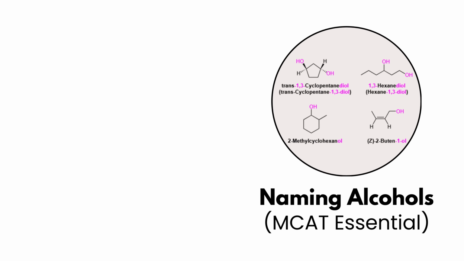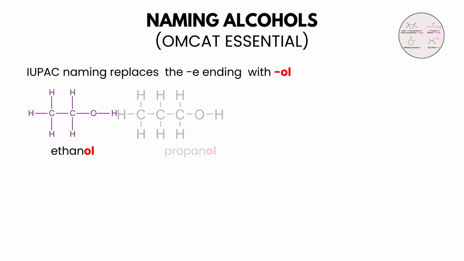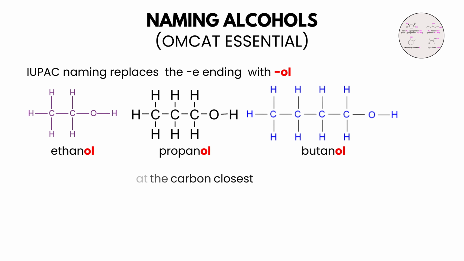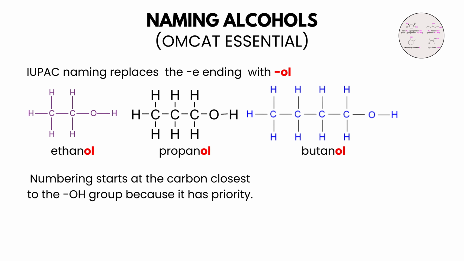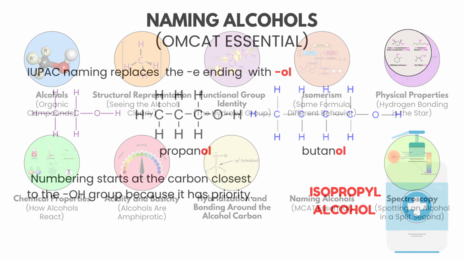Naming alcohols: MCAT essential. IUPAC naming replaces the E ending with OL: ethanol, propanol, butanol. Numbering starts at the carbon closest to the hydroxyl group because it has priority. Common names show up sometimes, like isopropyl alcohol, so recognizing both helps.